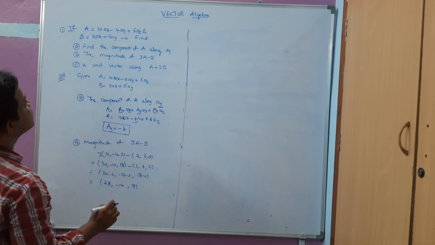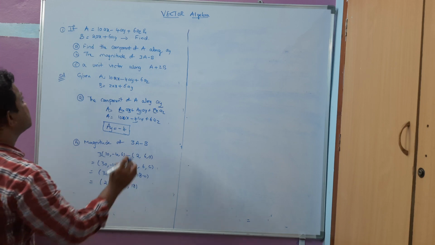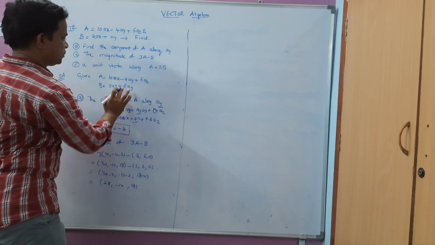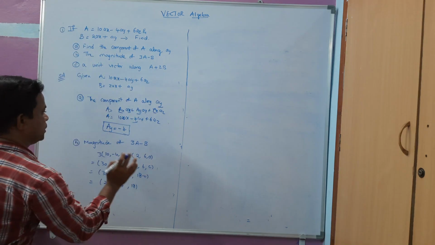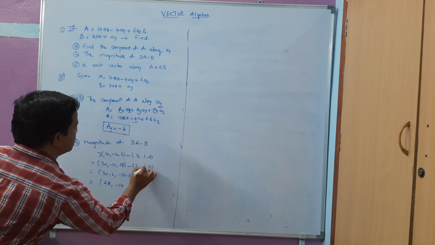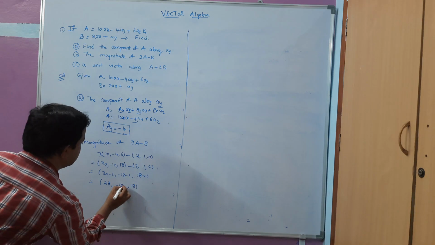B vector has actually been given as not 6ay, it is only ay, sorry for that. So I will get 1 here. The question I have written somewhere wrong here. So it will be giving me minus 13.